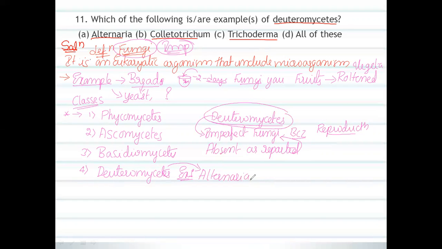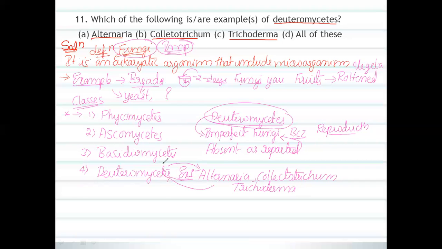It is one of the examples. Next, Colletotrichum. So the next one is Trichoderma. These are the best examples of